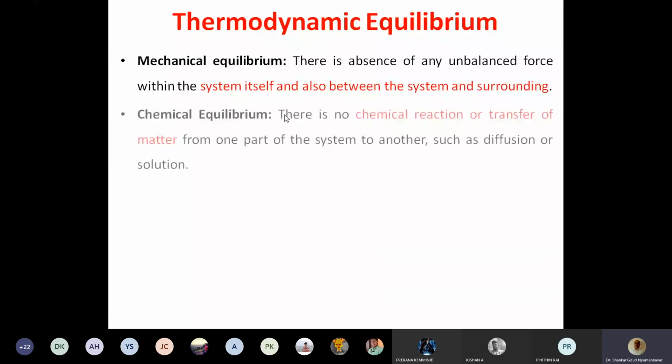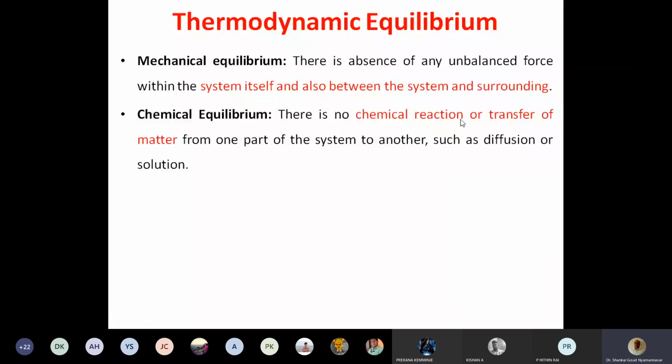Chemical equilibrium. What is chemical equilibrium? There is no chemical reaction or transfer of matter from one part of the system to another, such as a diffusion or a solution. That means no chemical reactions are happening. Suppose you have a mixture of gases, oxygen and hydrogen.